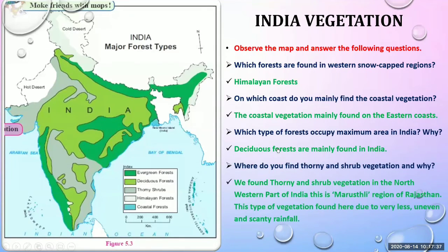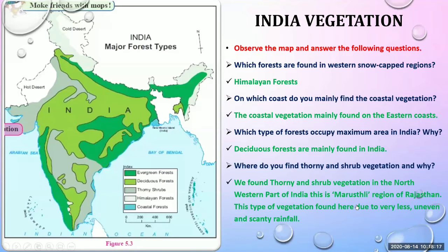So the answer is we find thorny and shrub vegetation in the western part of India, the Marusthali region of Rajasthan. This type of vegetation is found here due to very little, uneven and scanty rainfall. As you know, Rajasthan gets only a few millimeters of rainfall during the rainy season, and in the summer season it is hot and dry.